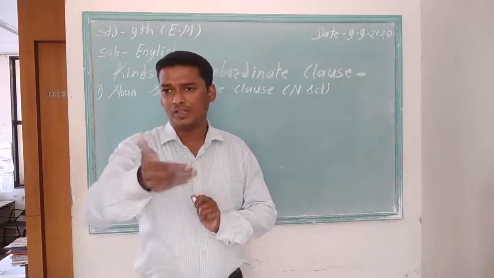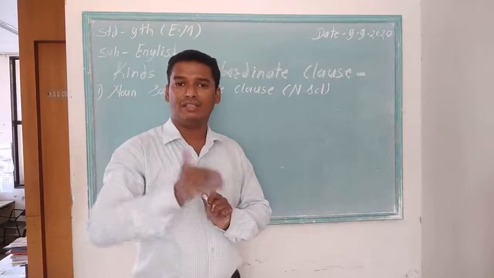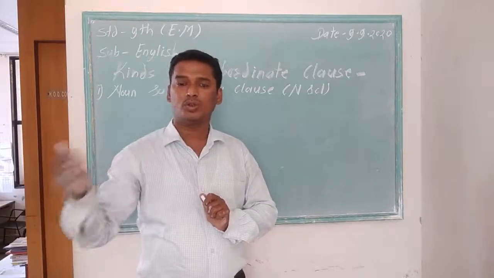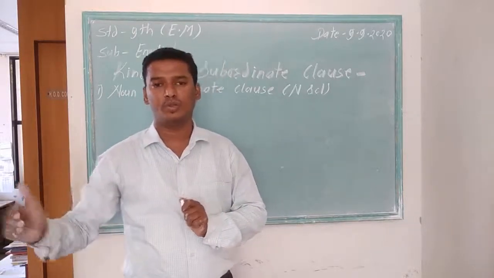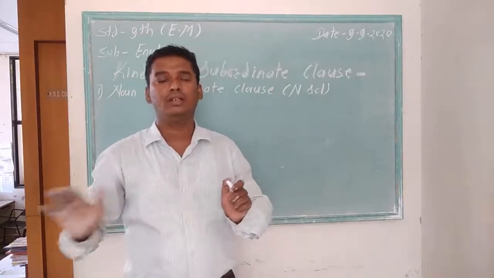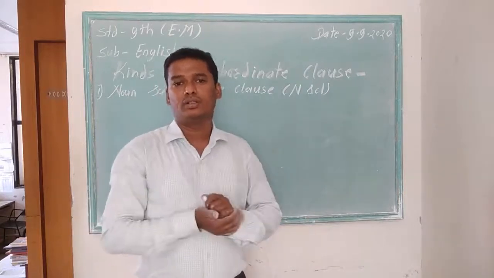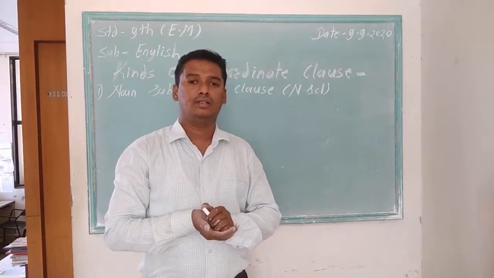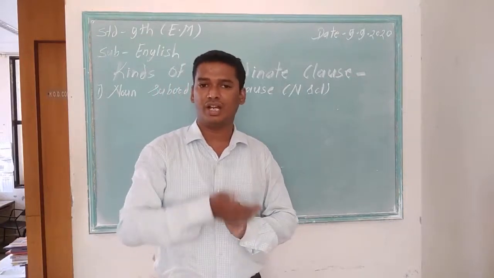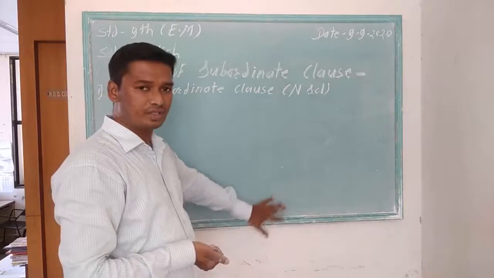There are 3 kinds of subordinate clause. First, noun subordinate clause; second, adjective subordinate clause; and third, adverb subordinate clause. According to the definitions of noun, adjective, and adverb, also with their functions, we can identify these clauses. First, I am taking noun subordinate clause. I write some sentences here, just pay attention.